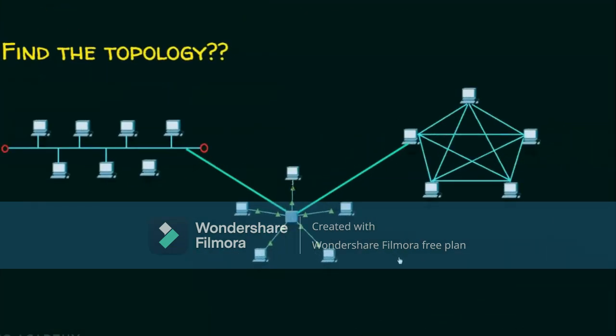Now there is a question for you, but this question need not be answered in a very detailed manner. Just the name of the topology is sufficient. What is the topology shown in the scenario? If you observe, there is a bus topology, there is a star topology, and a mesh topology as well. And all networks are connected to each other. Can we give any single name for this topology? Yes, we can. And this is an example of a hybrid topology, where the network can be made of one or more different topologies.